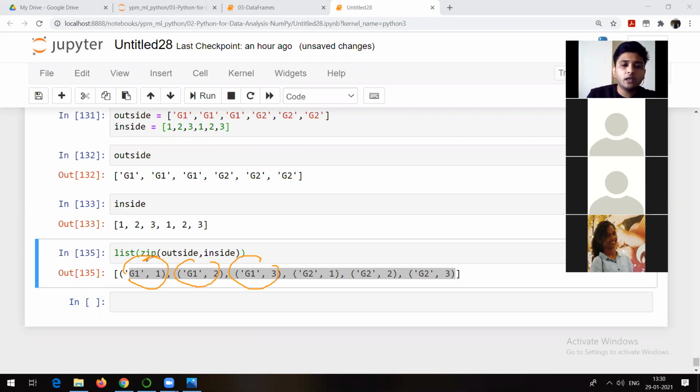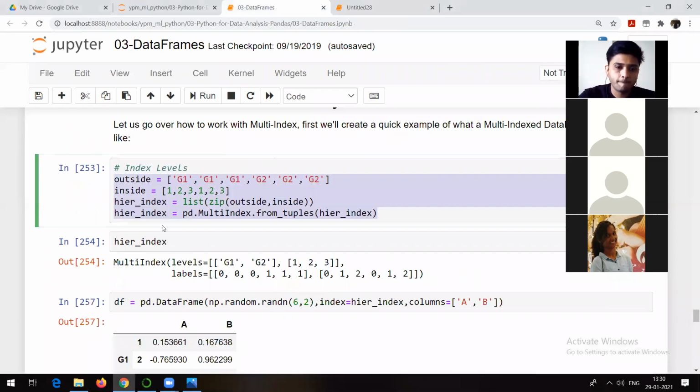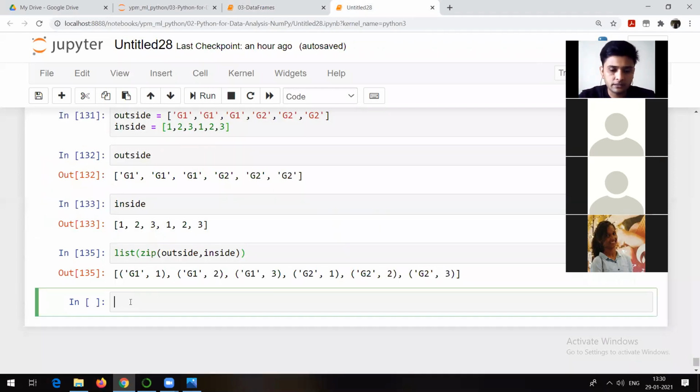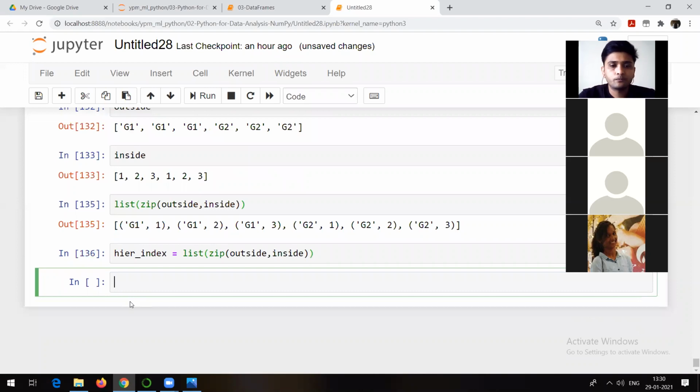The reason behind making use of the zip command is that after this we are going to make use of a method called pd.MultiIndex. The requirement of the MultiIndex method is that the input should be in the form of tuples. That's why we are using zip. I'm just trying to talk about all these things by breaking the commands into smaller commands. So I have shown you the output of zip. Now I will assign that particular output to a variable, hierarchical index, something like this.